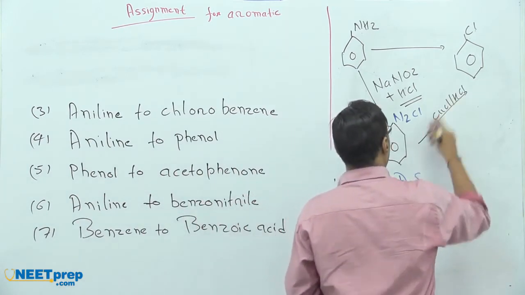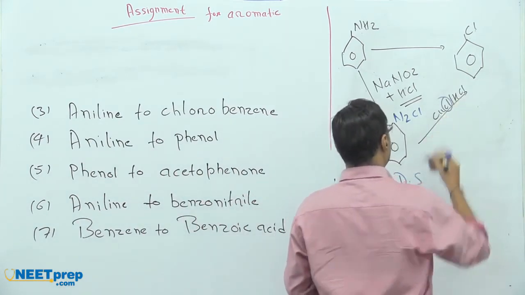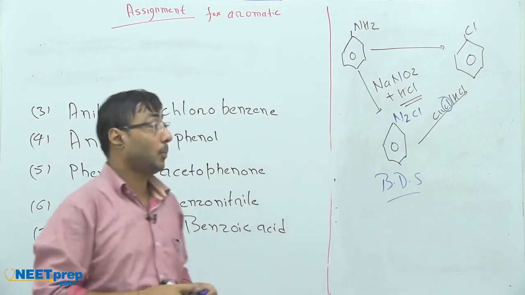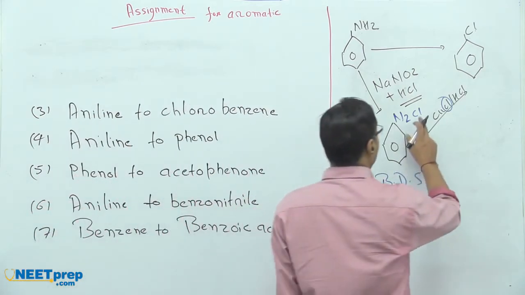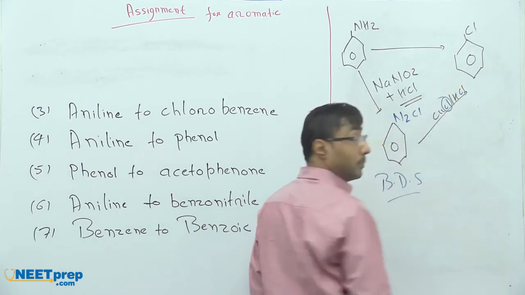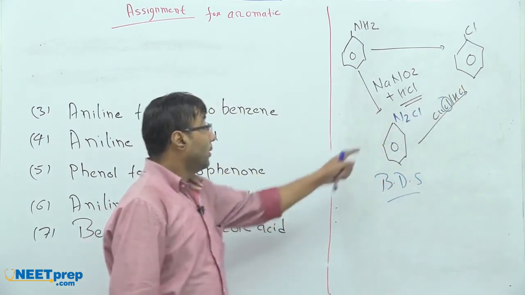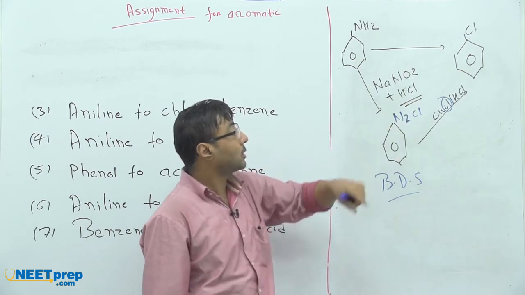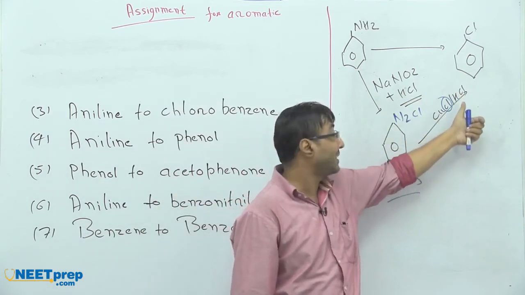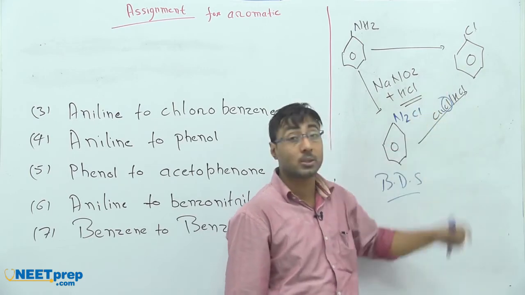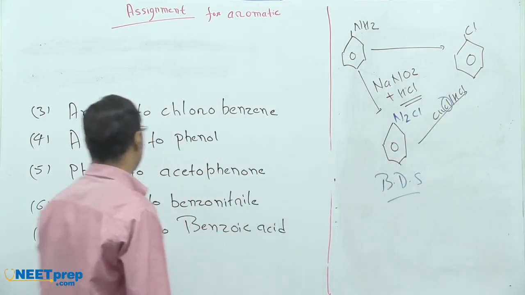Which one is the anionic part in this case? Cl negative is the anionic part. So it is going to replace this entire part, and this will give chlorobenzene.